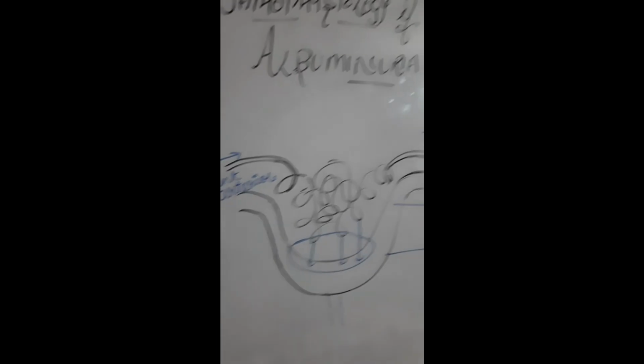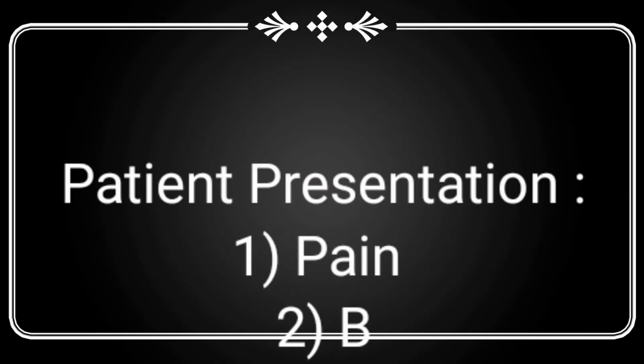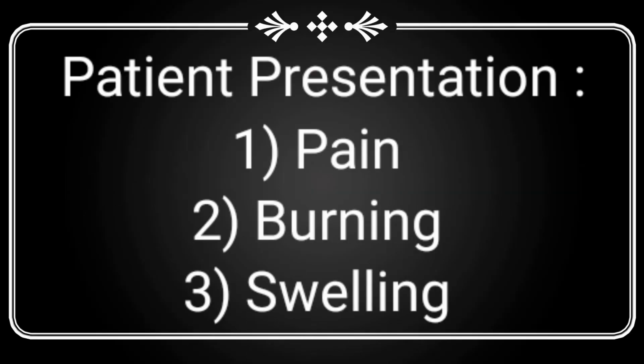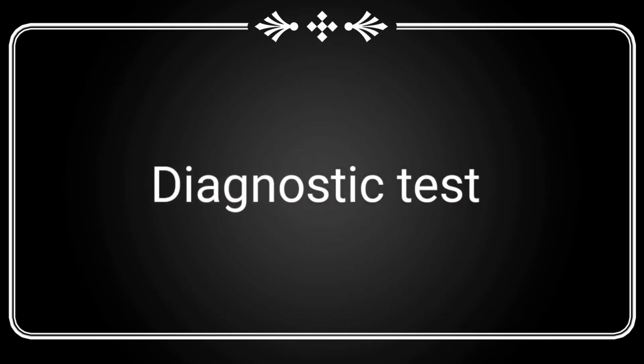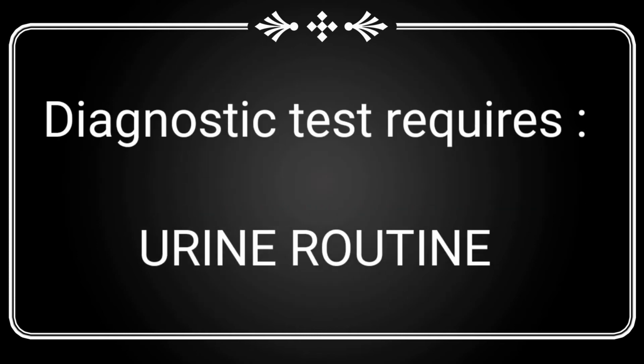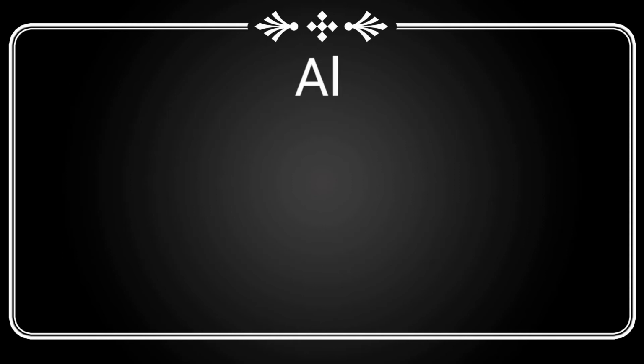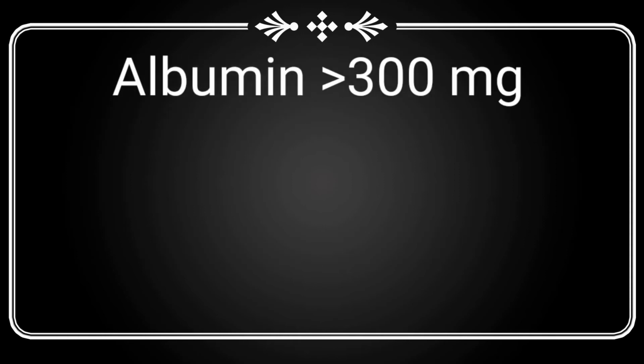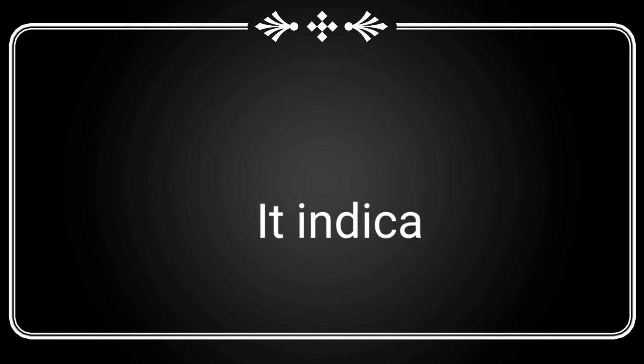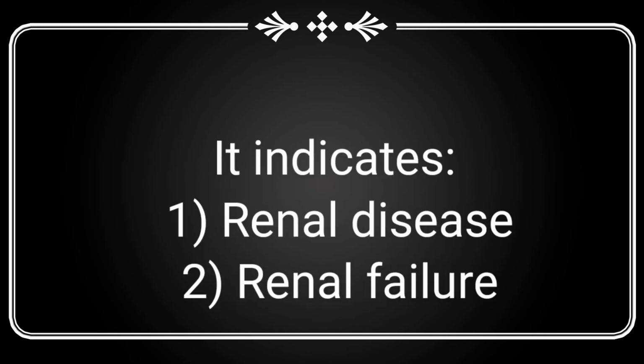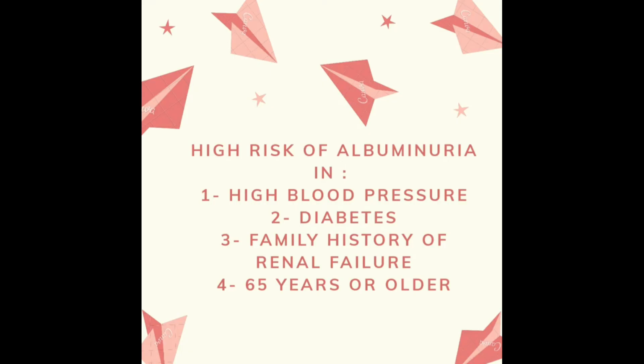Now, how does the patient present to us? The patient may present with pain in the abdomen or back. There may be burning before, during or after urination, and swelling on the face, abdomen, legs or hands. So he may complain of anything. The diagnostic test required for this patient is urine routine. In urine routine, if albumin is greater than 300 milligrams, then it indicates renal disease, renal failure or albuminuria.